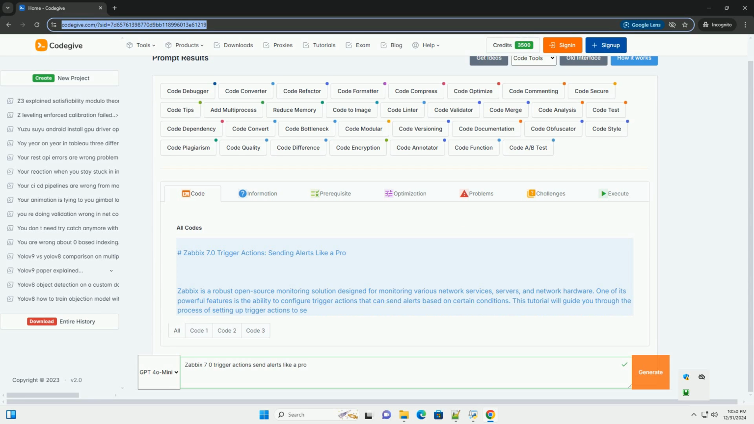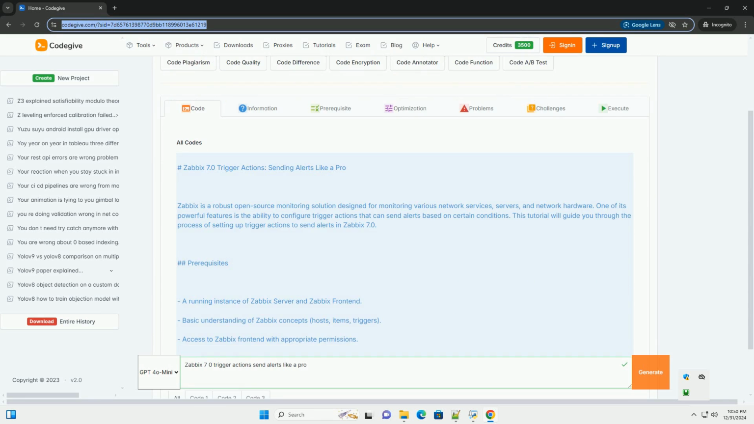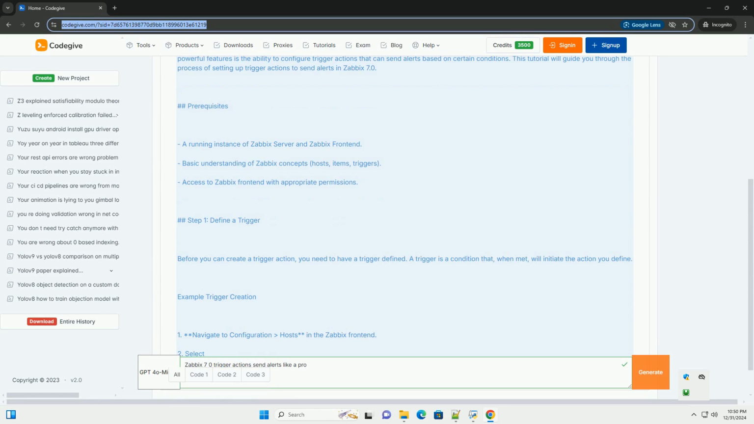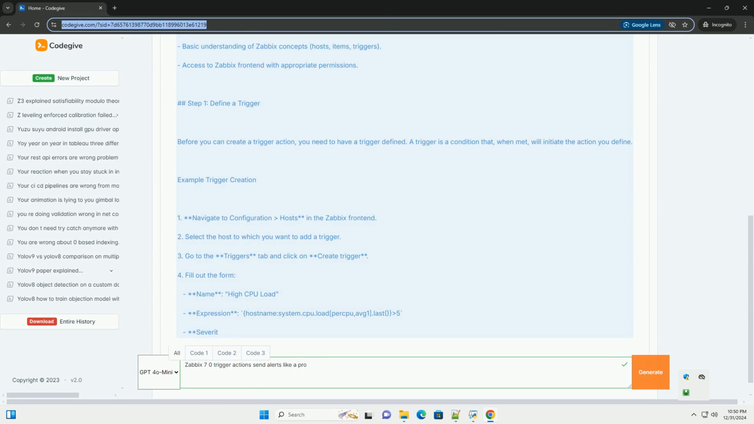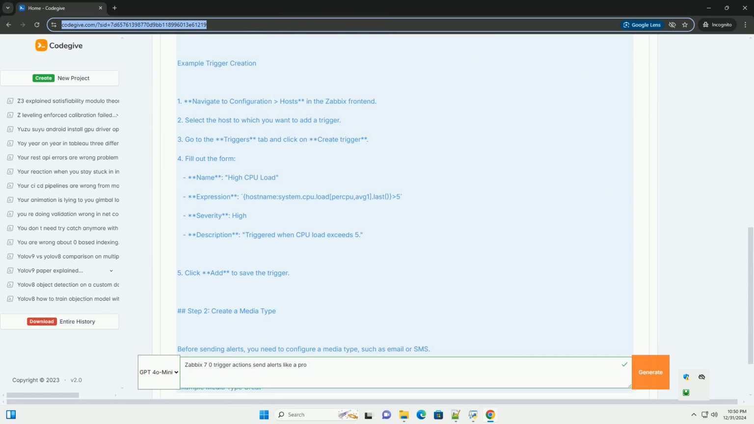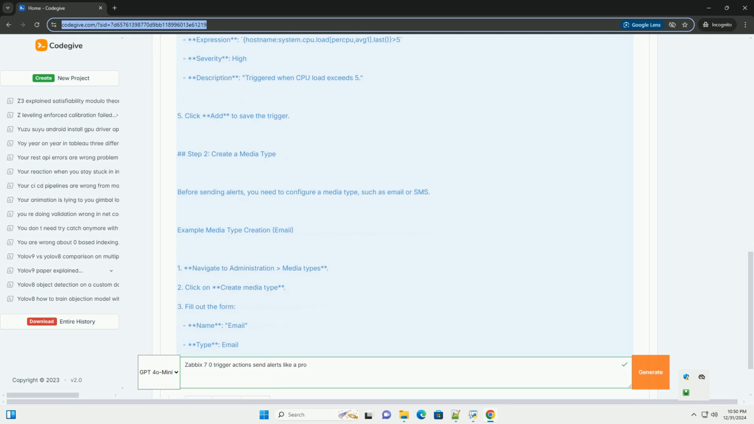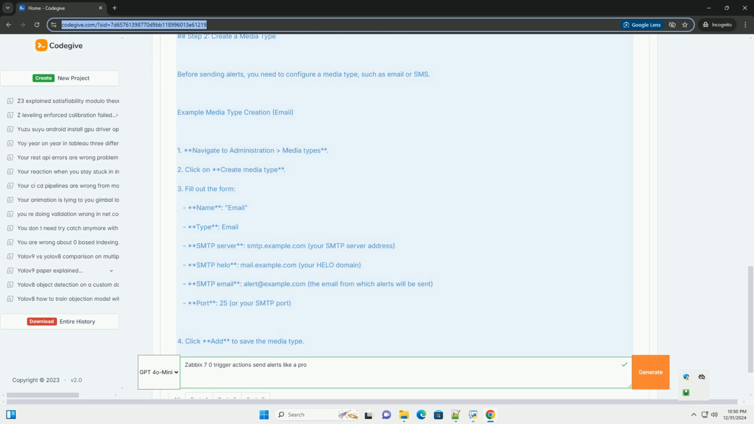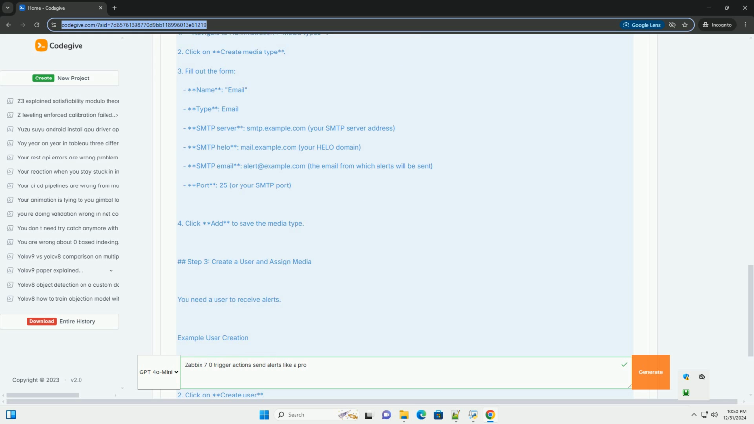Zabbix 7.0 Trigger Actions, Sending Alerts Like a Pro. Zabbix is a robust open-source monitoring solution designed for monitoring various network services, servers, and network hardware. One of its powerful features is the ability to configure trigger actions that can send alerts based on certain conditions. This tutorial will guide you through the process of setting up trigger actions to send alerts in Zabbix 7.0.